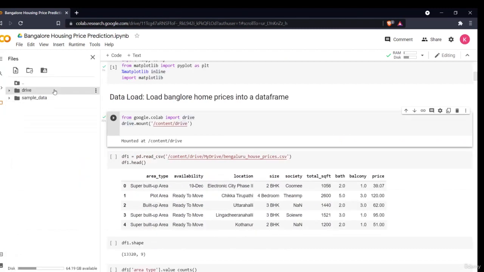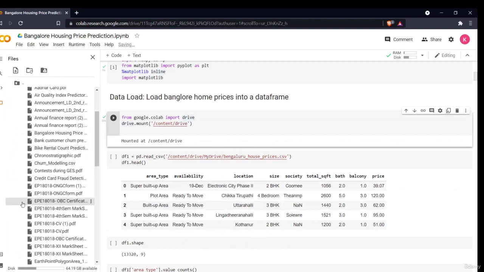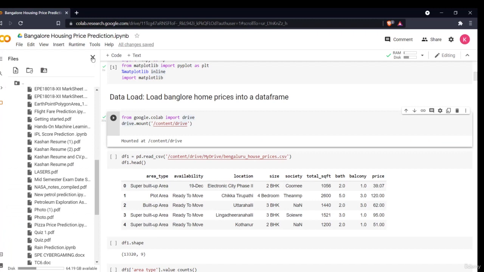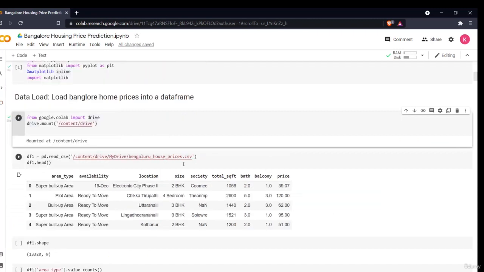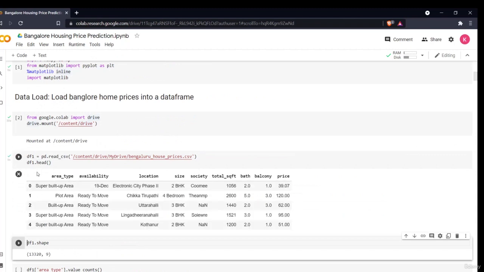So when you see the drive is mounted, then all the different things are there, and you have to just select your CSV file, that is the Bangalore house pricing. You just have to copy the path and paste it here. I've already done it. Paste it here and read it using pandas. It is as simple as that. So this is done, all the different things are done.